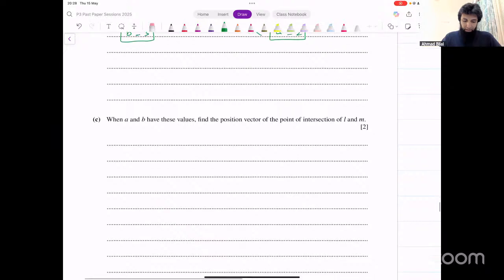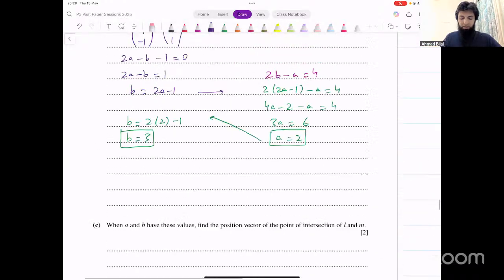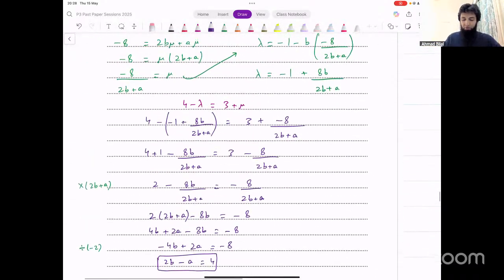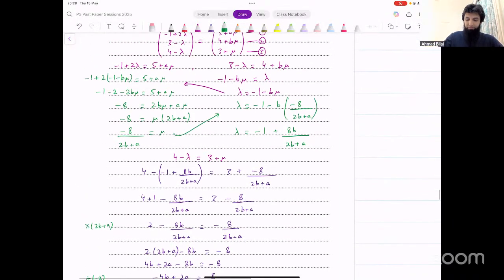Okay. Part C now says when a and b have these values, find the position vector of the point of intersection of N and M. Now these are also again easy 2 marks. So if you've done the first part, you've already done all of this work here. You equated the 2 equations, you found the values of lambda and mu in terms of a and b.